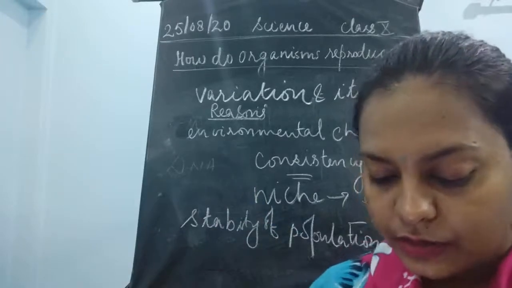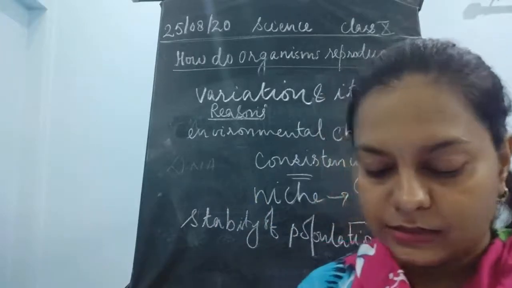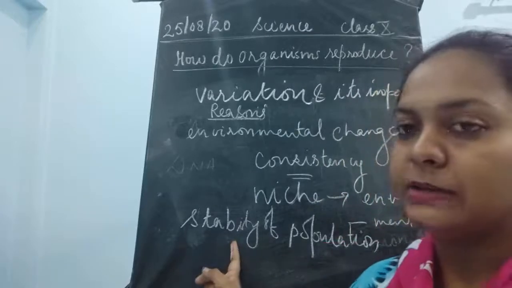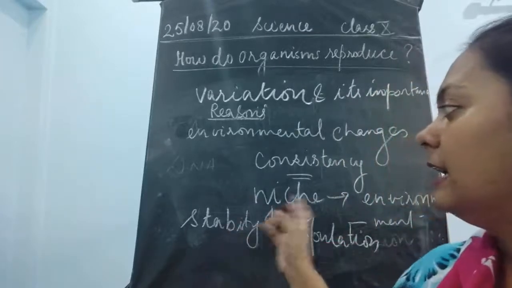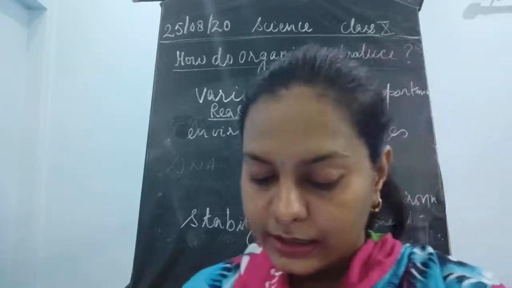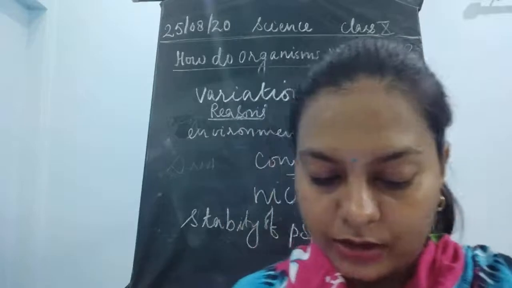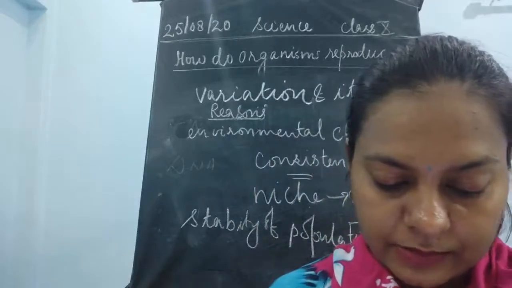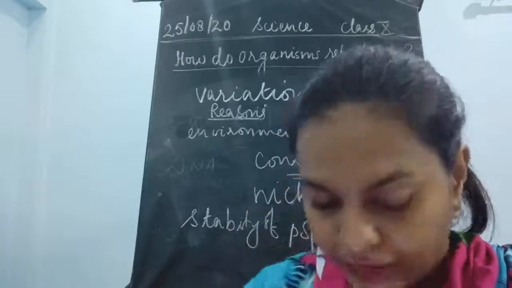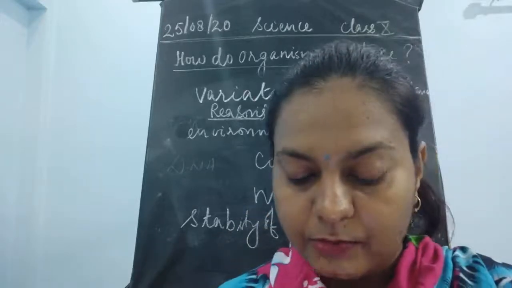So this is one of the importances, and it leads to evolution. This is the second importance. Third, it leads to the stability of the population. It helps in the stability of their niche. However, the niche can change because of reasons beyond the control of the organisms. Temperature on the earth can go up or down, water levels can vary, and there could be meteorite hits.